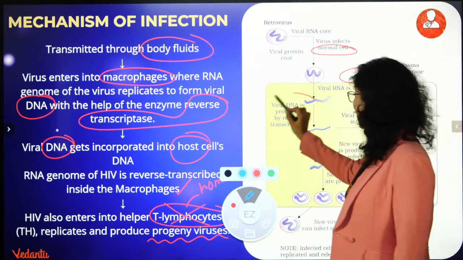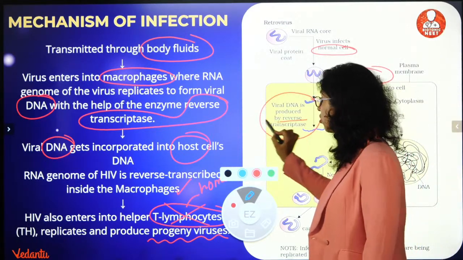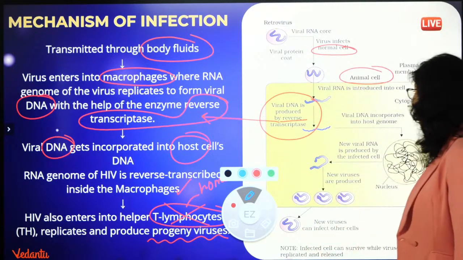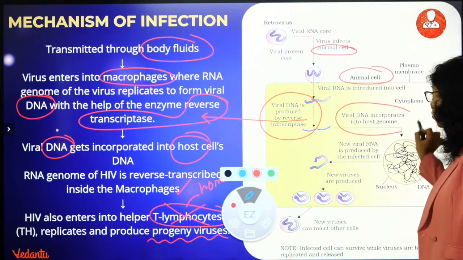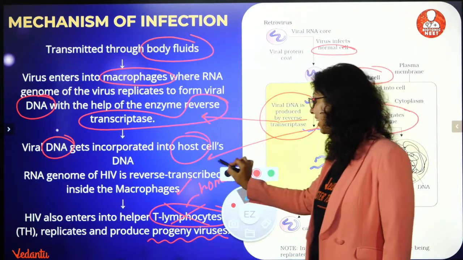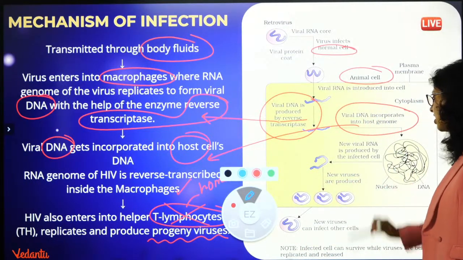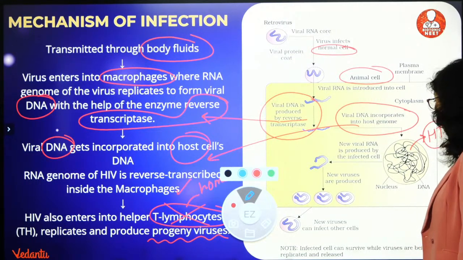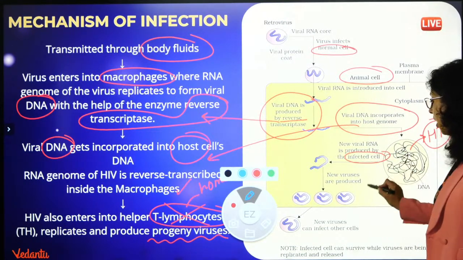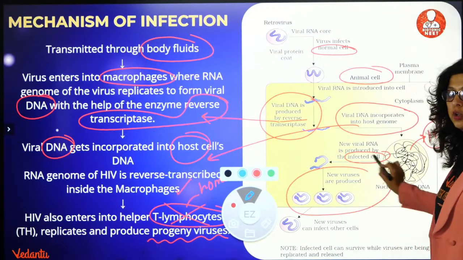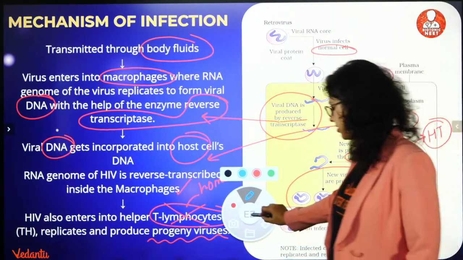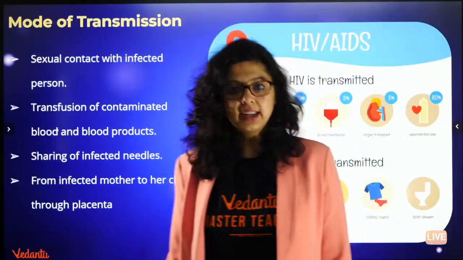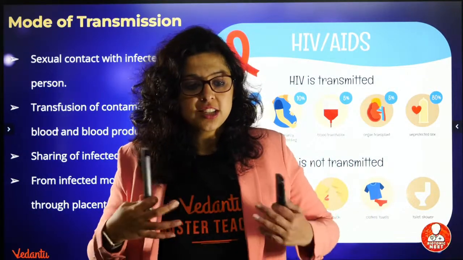It will produce DNA by reverse transcriptase. It will incorporate into host cell. Host cell के अंदर चला जाएगा. Then it will go to the helper T cell, T lymphocytes, और वहां पे नए वायरस प्रोड्यूस करेगा. Right, will produce new viruses inside the helper T cell. Is that clear, everybody? How does it spread?